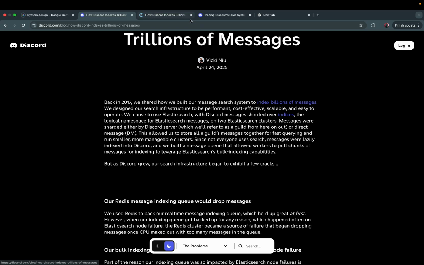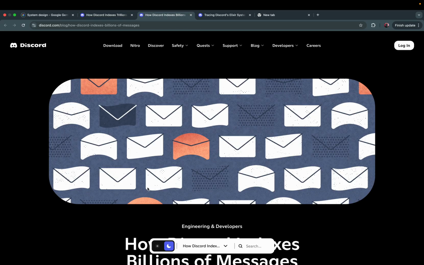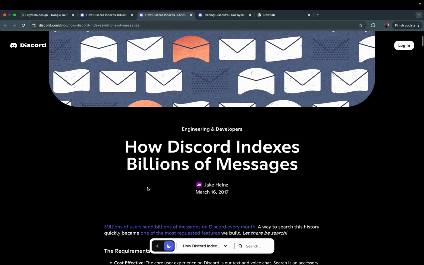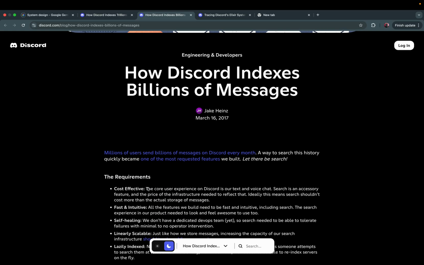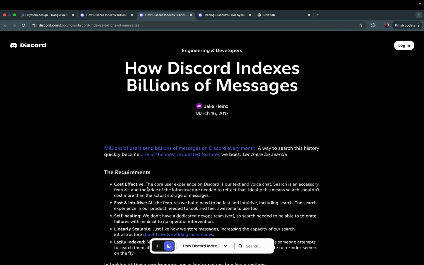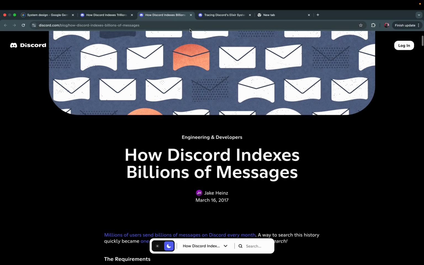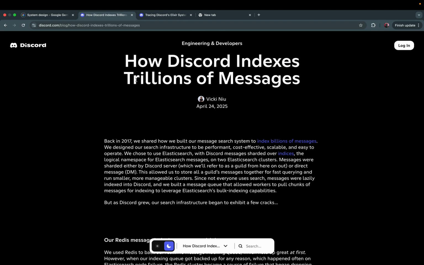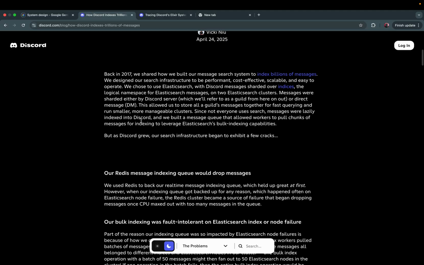So this is a blog post that they posted before this one, where they have described how they scaled their search system to billions of messages. In the current blog, they describe how they scaled it further to trillions of messages. So, this is going to be an interesting read.